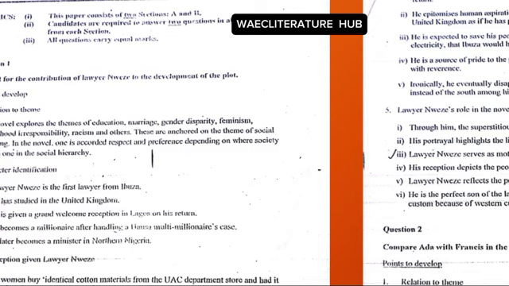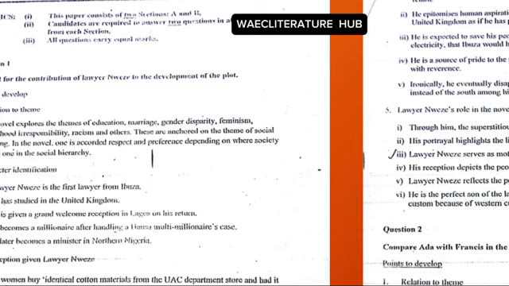Okay, so let's get started. Account for the contribution of Lawyer Nweze to the development of the plot. Points to develop your paragraph 1: relation to theme. Regardless of the question, regardless of the genre, whether prose, poetry or drama, your first paragraph must be about the central theme in whatever you are analyzing, and your second paragraph must be about character description, or there are exceptions anyway. We are going to get to that part.